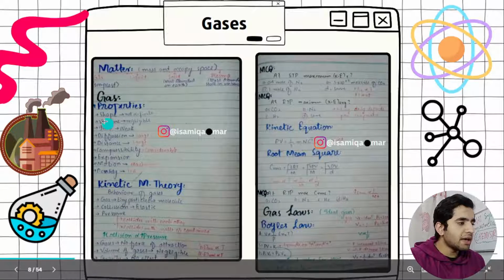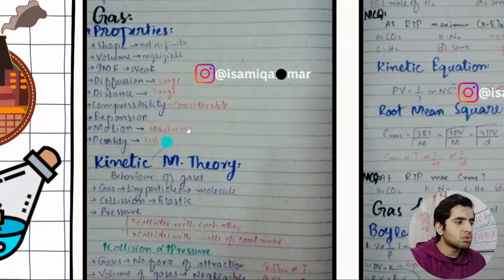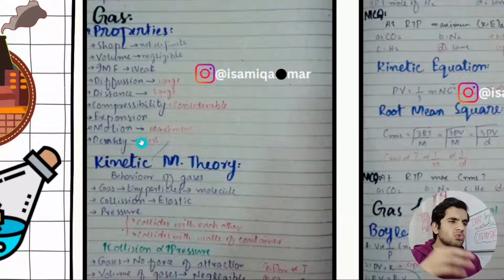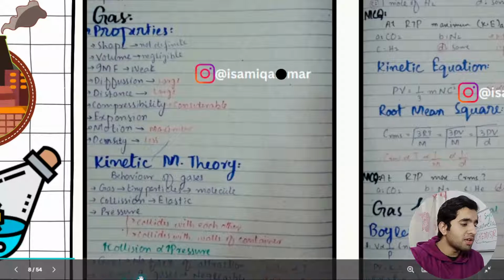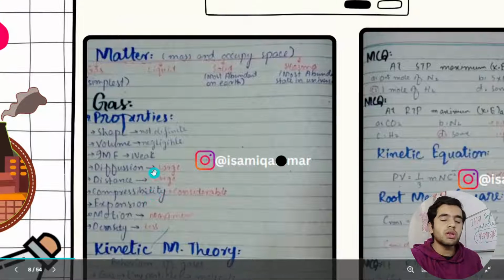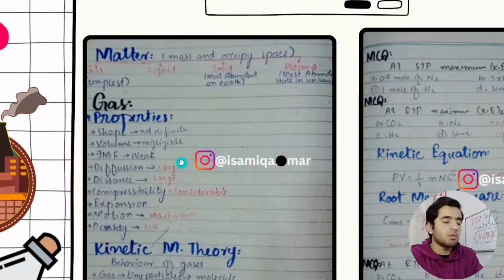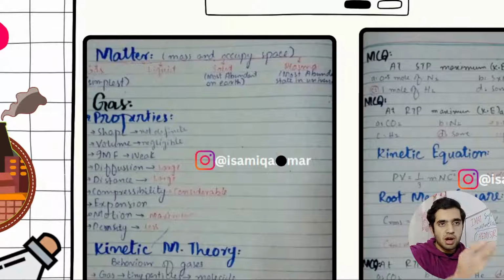So I have generally explained here what matter is, like mass and occupying space. But today I'm not going to explain deeply because the class gets very lengthy. We have 54 slides for this chemistry masterclass, so I'm not going to focus on each and everything. Just like the biology one, at the start I was very explanatory.